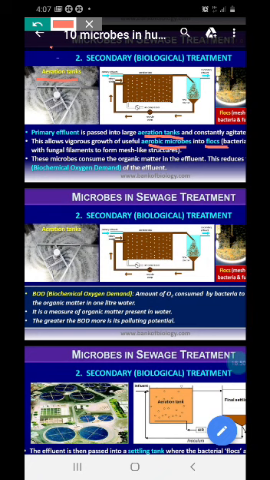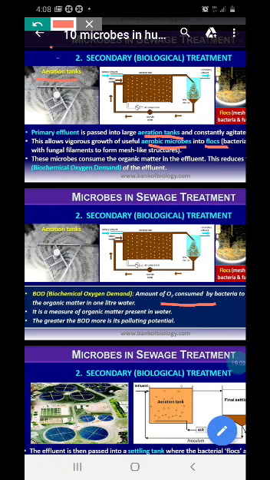Biological oxygen demand is the amount of oxygen consumed by bacteria to break down the organic matter in 1 liter of water.